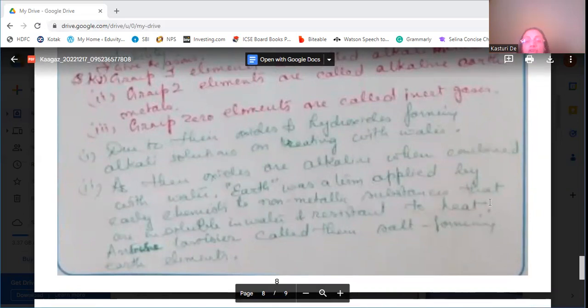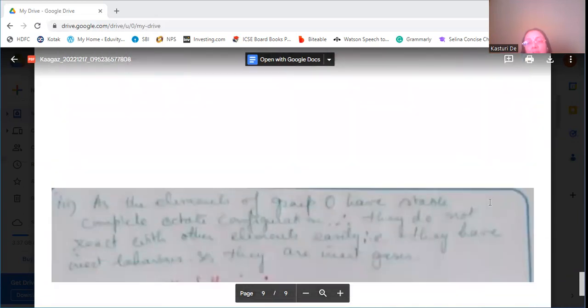But Antoine Lavoisier called them salt-forming earth elements. He explained these elements as salt-forming earth elements. Therefore, they are known as alkaline earth metals.